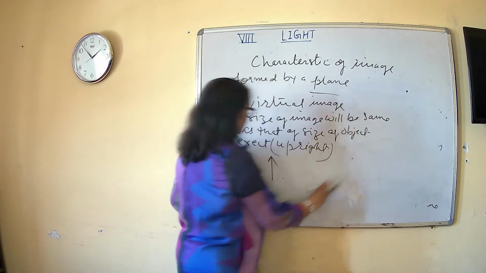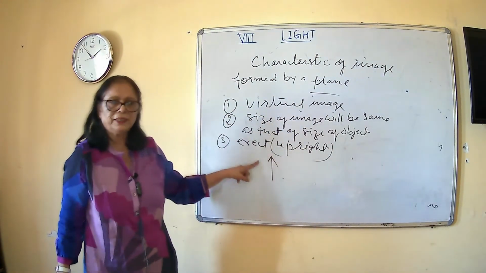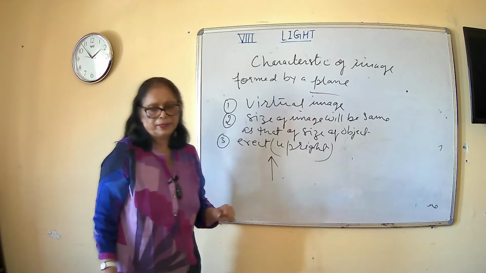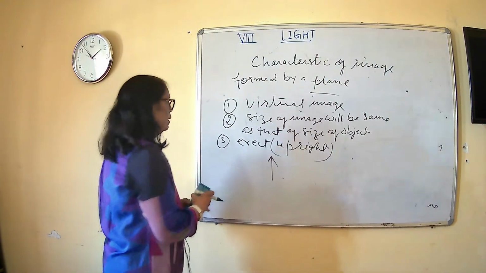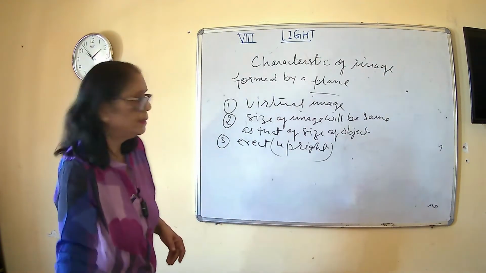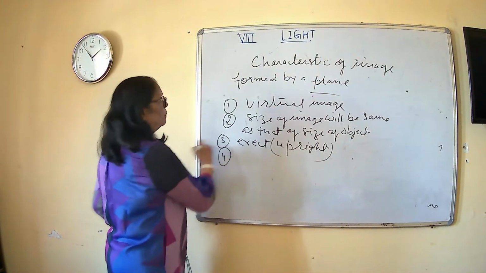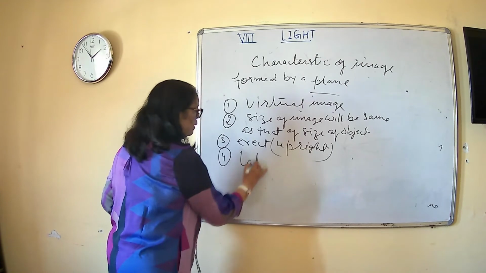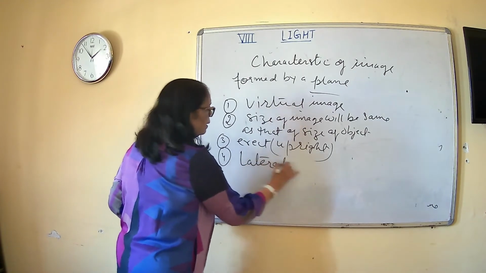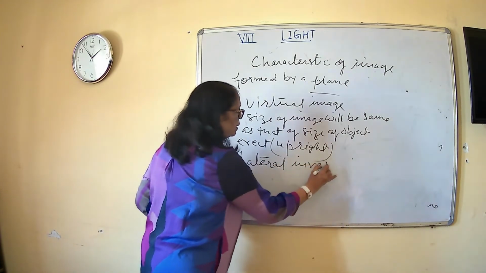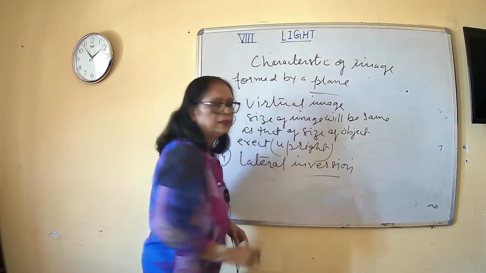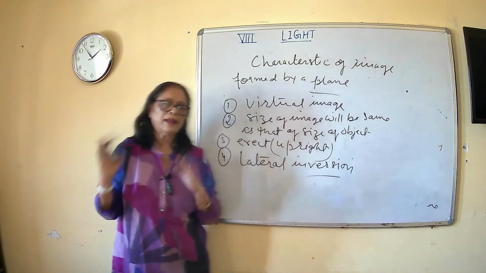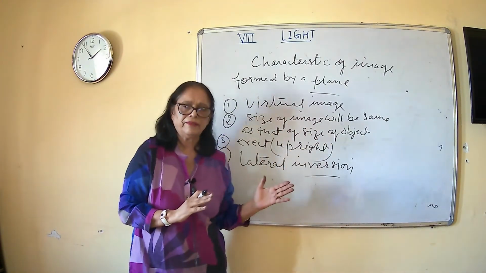On the other hand, the images formed by the plane mirror, they are erect, upright images. And another very important point is that images formed by a plane mirror will have lateral inversion. Lateral inversion means left hand side will be seen on the right hand side and right hand side will be seen on the left hand side.